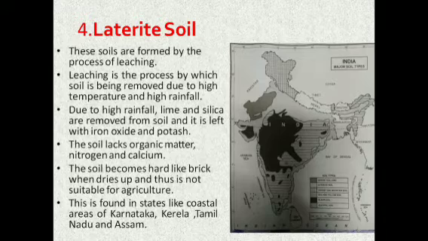It is found in states like coastal areas of Karnataka, Kerala, Tamil Nadu and Assam. Now let's move to the fifth major type of soil, and the name of this fifth type of soil is red and yellow soil.